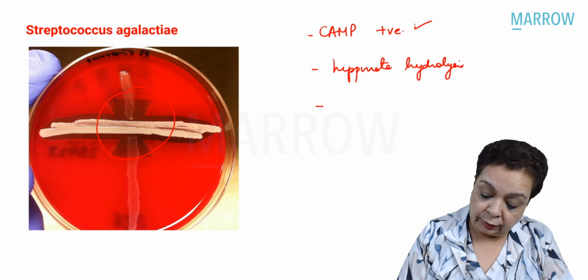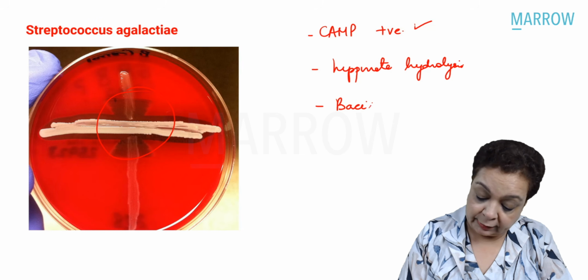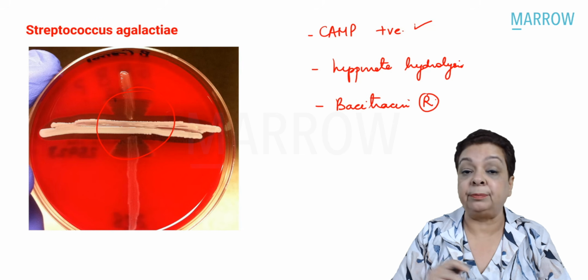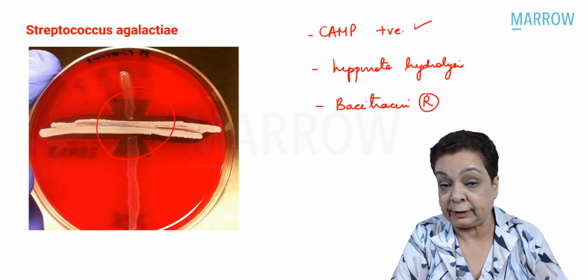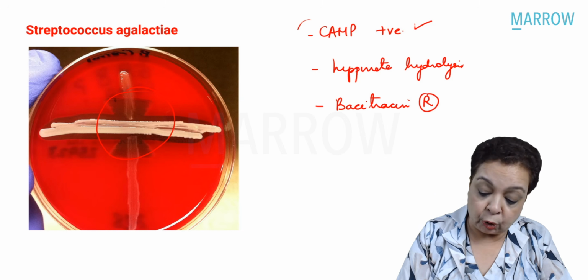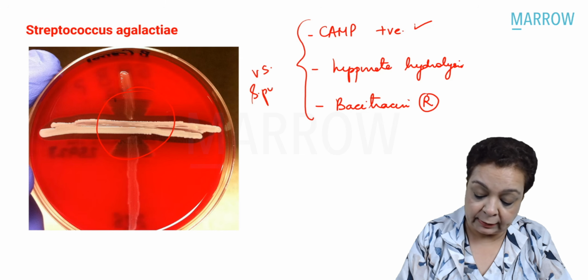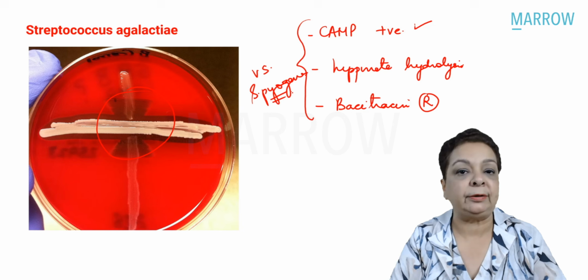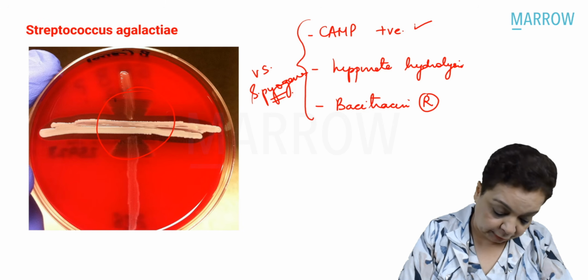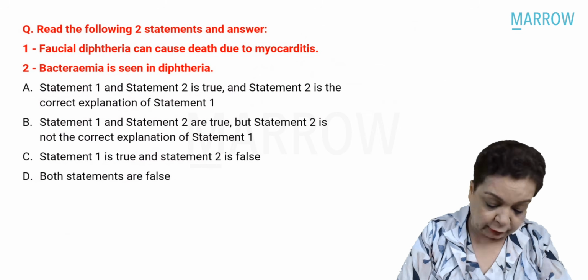Now, another important thing to remember about it is that it is resistant to bacitracin in comparison to Streptococcus pyogenes, which is sensitive to bacitracin. So if you're asked what are the important tests by which you can differentiate it from Streptococcus pyogenes, that is group A beta hemolytic streptococcus, you know these three biochemicals are important there. Let's move on to the next question.